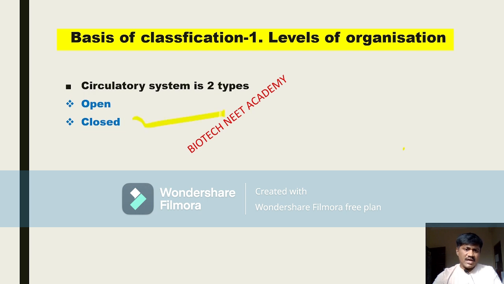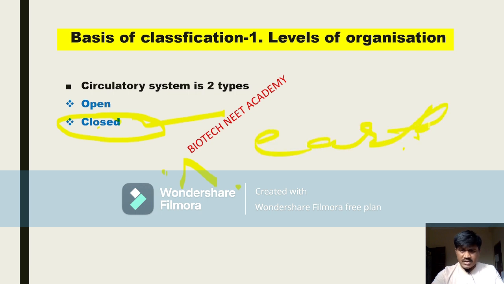Then in which animal body can we observe the closed type of circulatory system? From the annelida up to chordata, with some exceptions. So up to chordata we can observe the closed circulatory system. First closed circulatory system we can observe in the annelids. Example, what? The example is the earthworm, beta. I hope you are getting it. Yes or no? So, come to the next slide.